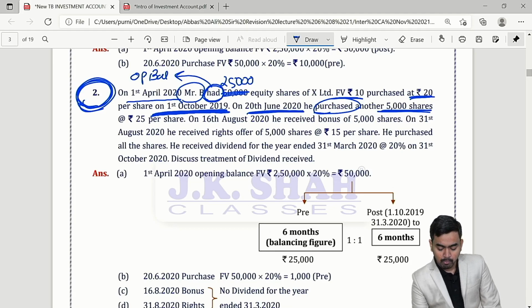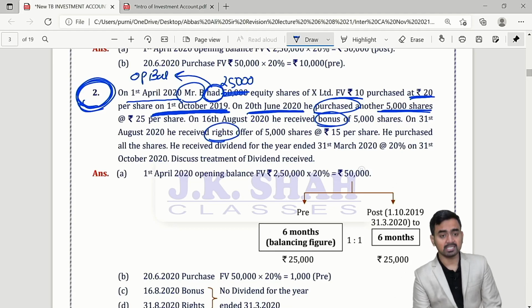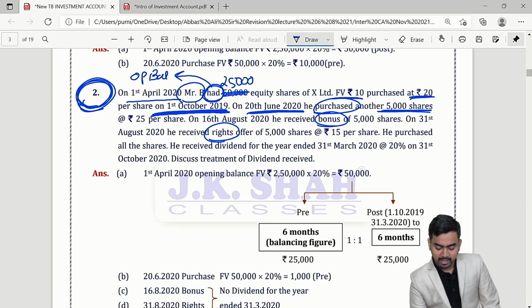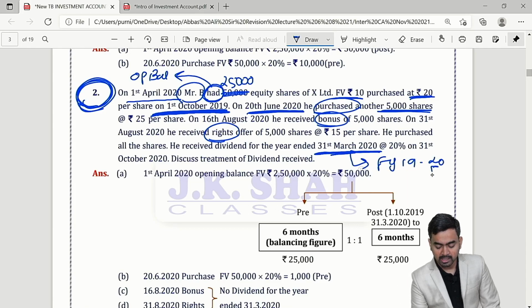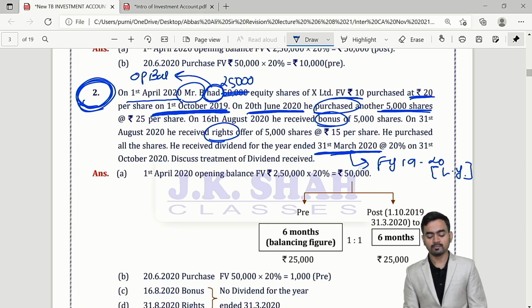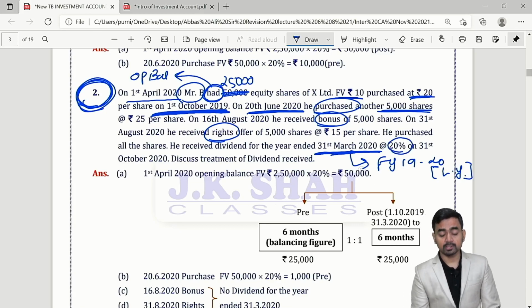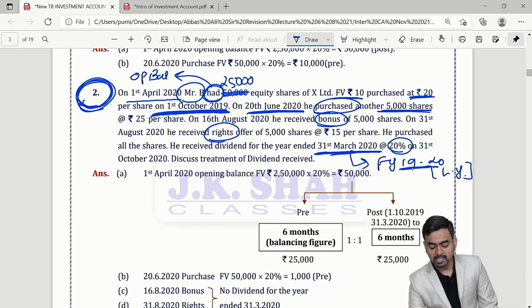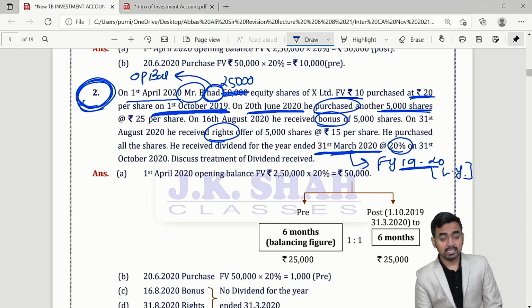Then some bonus shares given, some right shares given during the current year. Now please check. Dividend declared by the company for 31st March 2020, that is financial year 2020. This is last year. Wonderful sum. Pay your attention. Dividend rate is 20%. Dividend is given for last year 2020. Last year 1920.